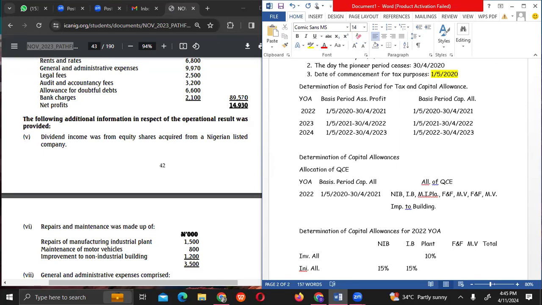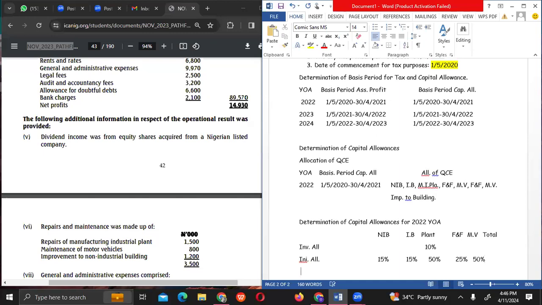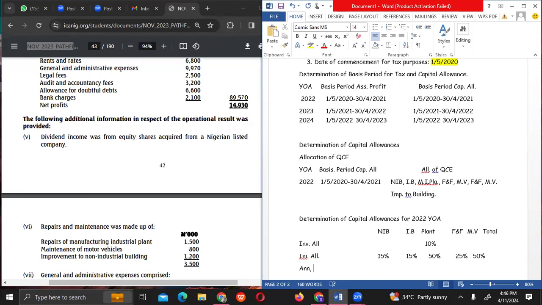For plant, it is 50%. Furnitures and fittings, 25%. Motor vehicle is 50%, right? And the annual allowance, 10%, 10%.